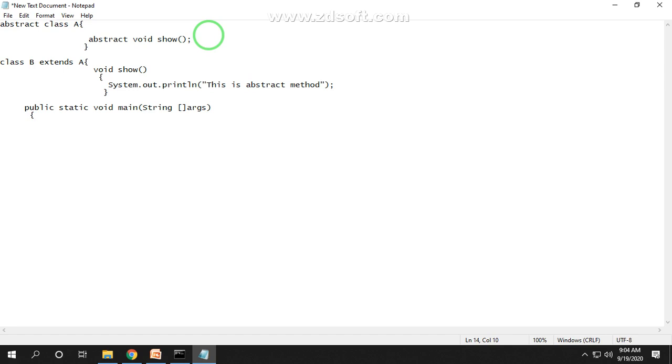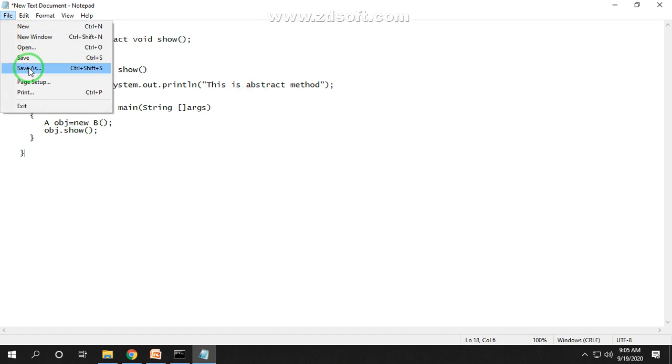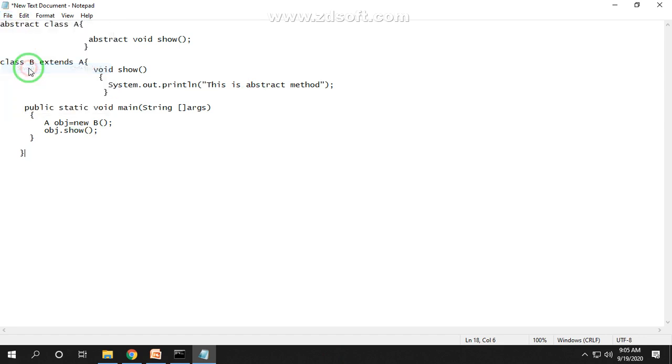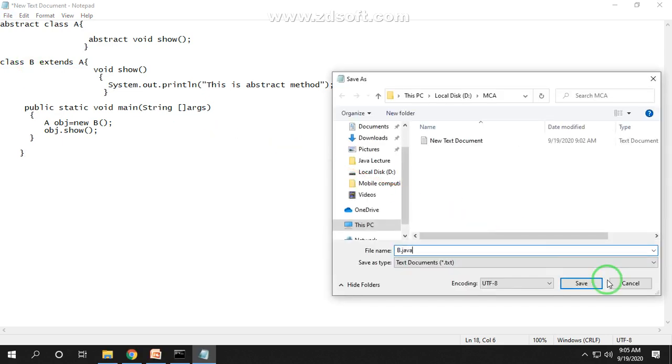Now here you have to create the reference variable of base class A, obj, and give the reference of subclass in it, so new B, and call the method, obj.show. Now the class will be closed and save it with the name of class B, because class B contains the main method. Save as B.java.